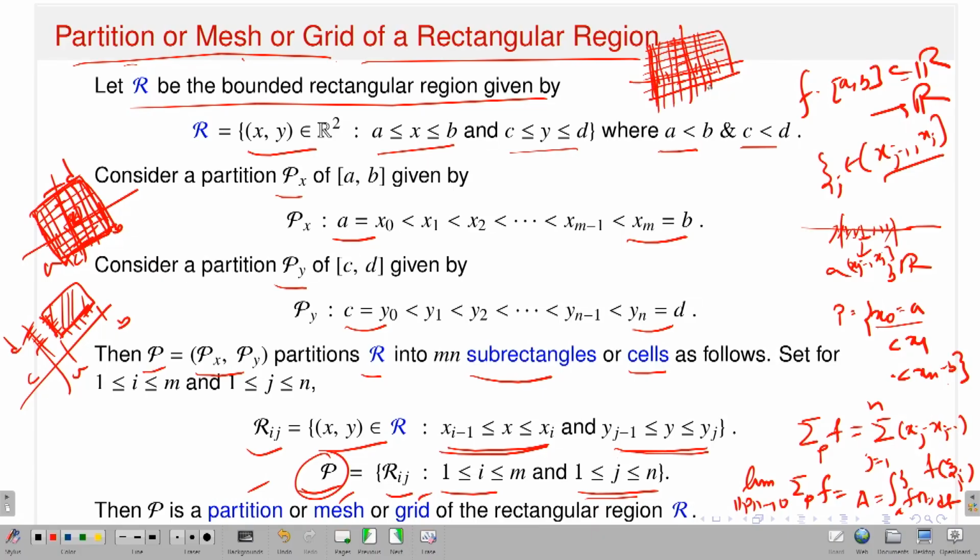I am very bad in drawing, nevertheless, these are the small boxes. You can write it as x_{j-1} to x_j cross y, or if it is i, that means x_{i-1}. So you can write it as x_{i-1} to x_i cross y_{j-1} to y_j. That means this is the corresponding ij-th element. This is the partition of your rectangle [a,b] cross [c,d].